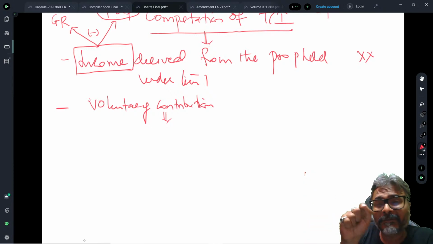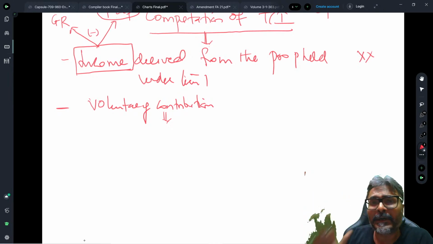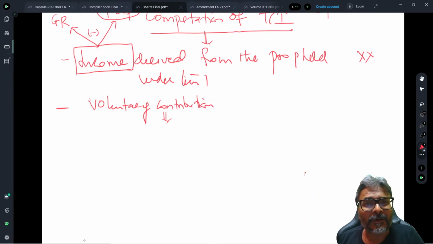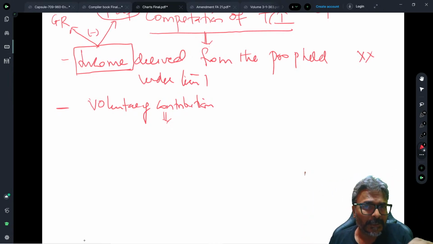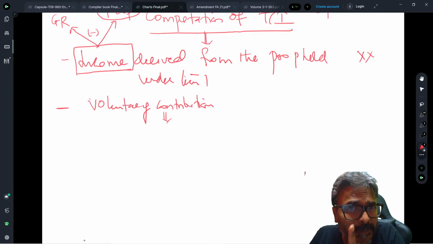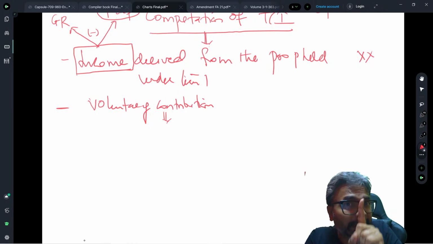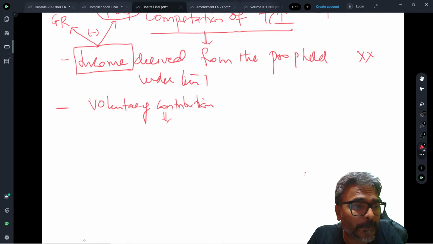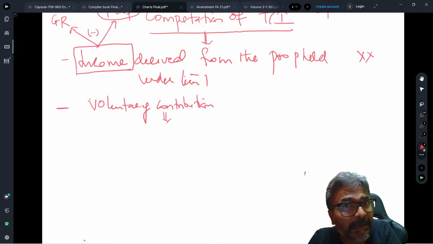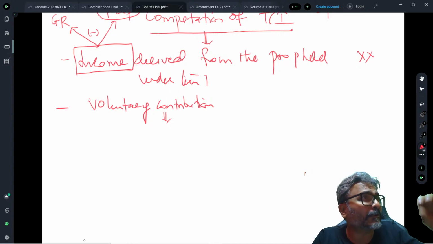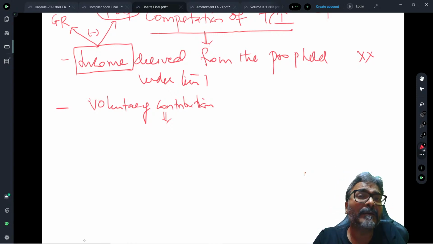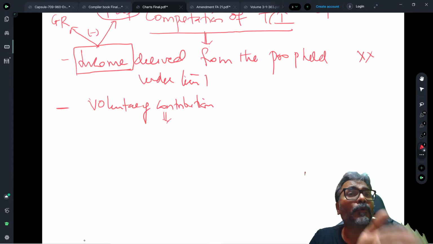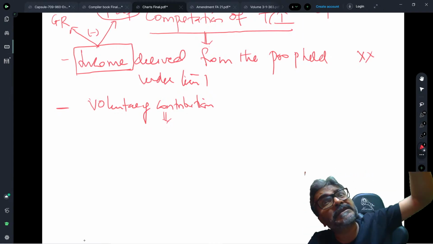But now, going forward, for May 22, November 22 attempt and onwards, voluntary contribution which is for Corpus will be forming a part of your income, if you have not deposited that Corpus amount in the mode which is specified under section 11 subsection 5.